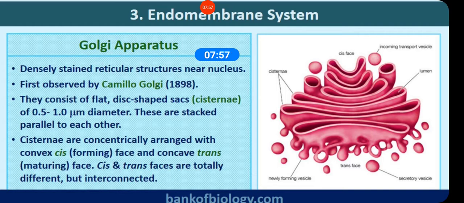It is responsible for receiving secretory materials through vesicles which are pinched off from the smooth endoplasmic reticulum. I am explaining this again. You can see here.